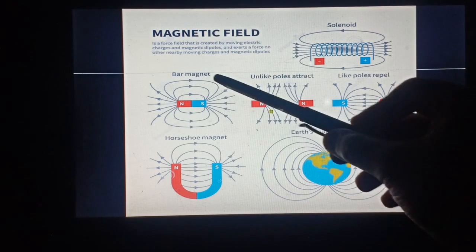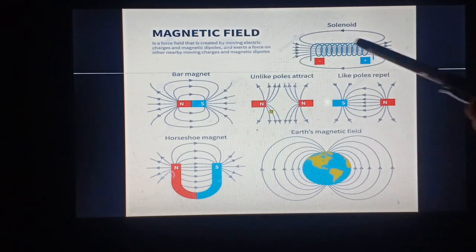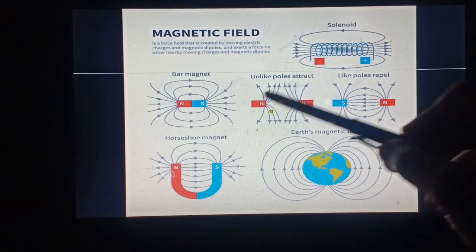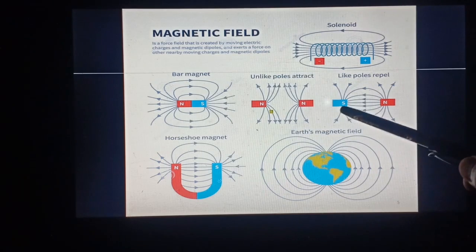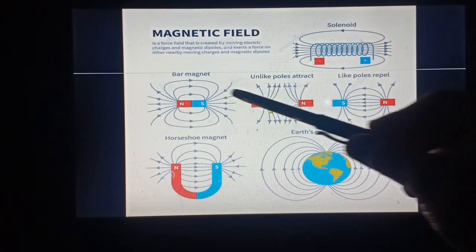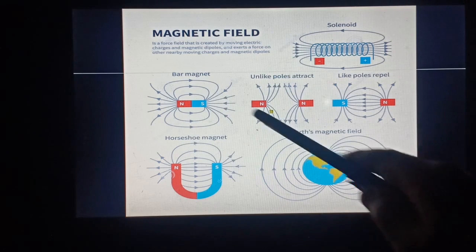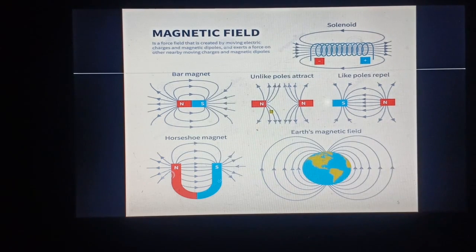Now, this is a kind of magnetic field. These are the various magnetic fields shown in different shapes. If two north poles are placed in this way, or a north and south are combined in this way, what will be the area up to which this influence will be felt? What will be the direction? Now this direction is a very important thing. As in the earlier video, when we studied the electric field, I told you that the direction in a magnetic field or electric field is very essential to study. Now let us study how this direction is determined.